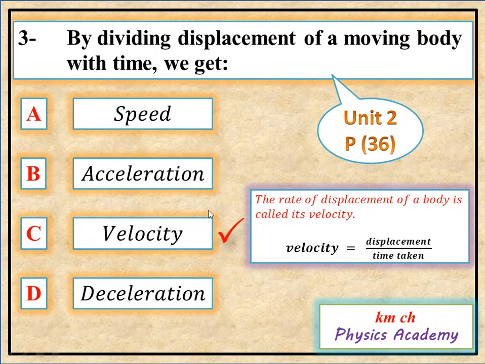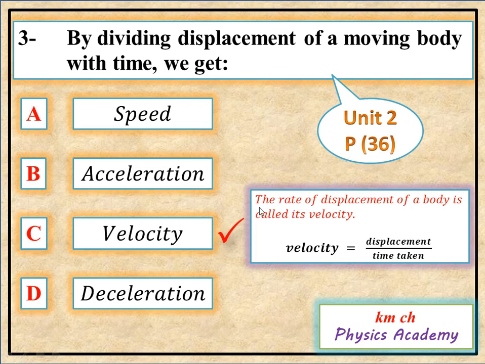Question number 3. By dividing displacement of a moving body with time we get. Options are A. Speed, B. Acceleration, C. Velocity and D. Deceleration. This question is from unit number 2, page 36.